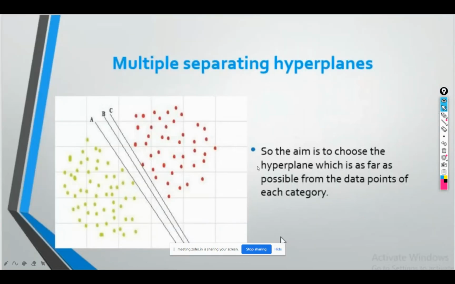So while creating a hyperplane, what is our main aim? Our main aim is to choose a hyperplane which is as far as possible from the data points of each category. हमारा main aim is to choose a hyperplane which is at the maximum distance from both the categories. This is where the name comes from, support vector machine.